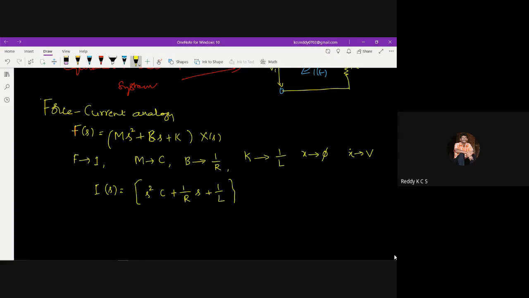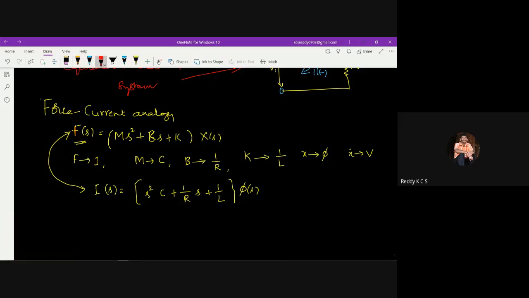Here m is replaced with c, so m s square becomes c s square. Then b is replaced with 1 by r, and k is replaced with 1 by l. Then x of s is replaced with phi of s.